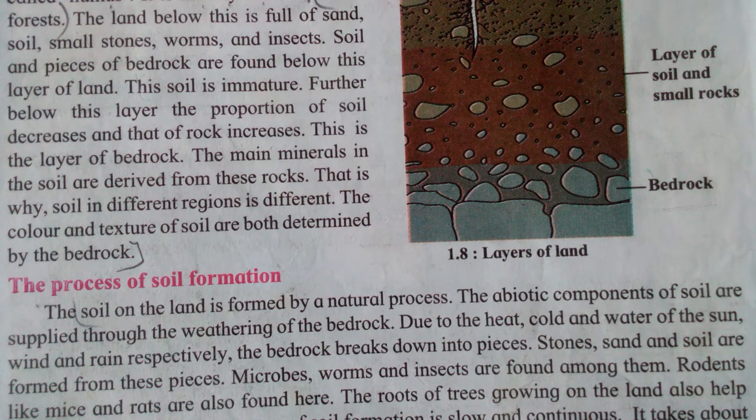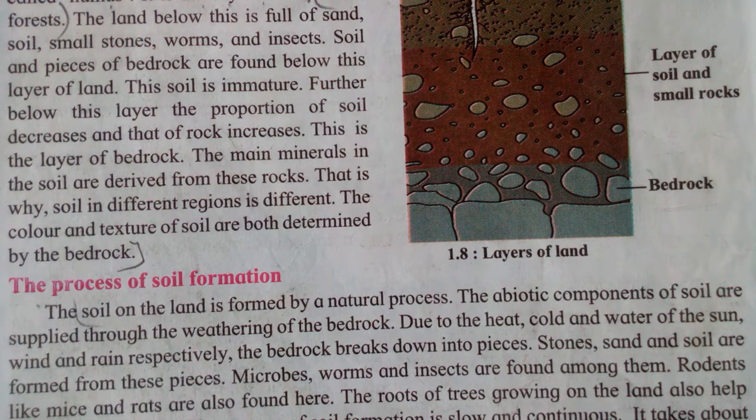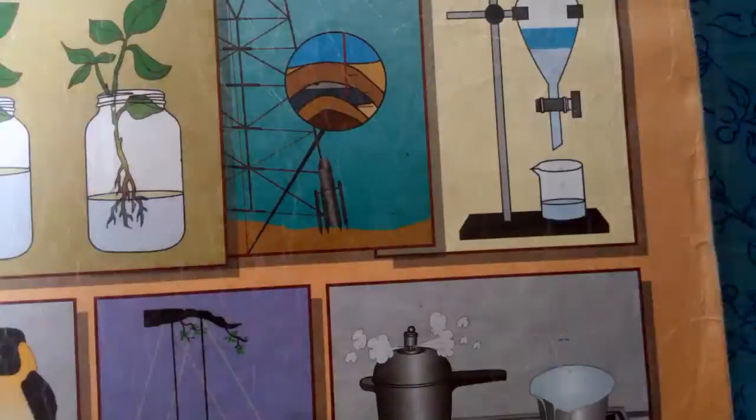It takes about 1,000 years for a 2.5 centimeter thick layer of mature soil to form. Means the layer of 2.5 centimeters forms after 1,000 years. After 1,000 years. Understood? And then see the next.